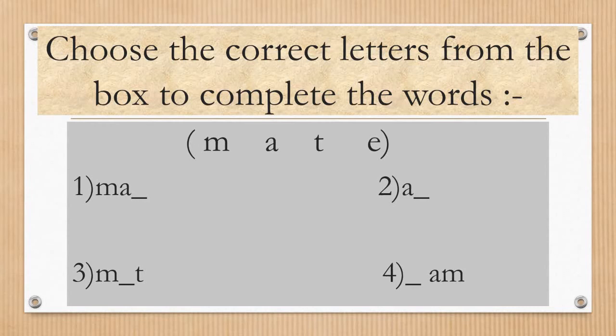Second, letter A is given and one blank. So there you have to write one letter. Third, letter M, after that a blank and letter T. So between M and T you have to write a letter. And the fourth is, in the starting you can see there is a blank and then letters A and M are given. So in the blank you have to write the correct letter and form the correct words.